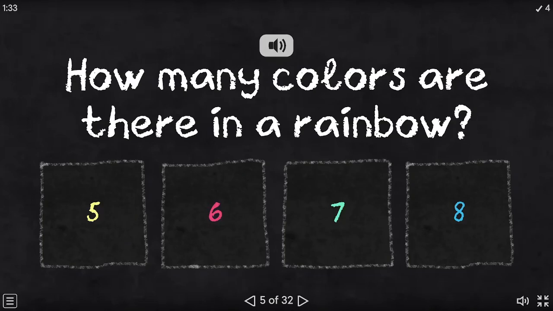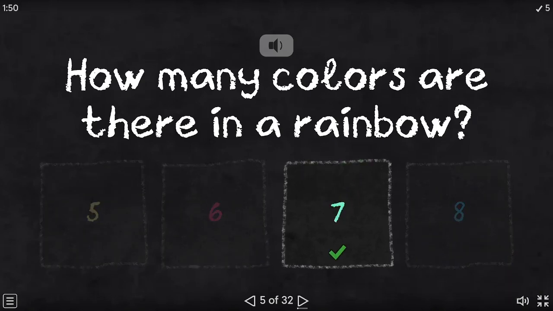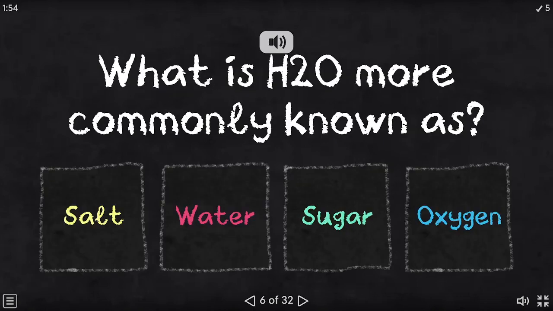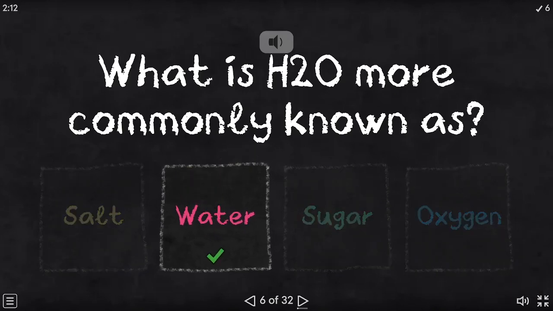How many colors are there in a rainbow? 5, 6, 7, 8. The correct answer is 7. What is H2O more commonly known as? Salt, water, sugar, oxygen. The correct answer is water.